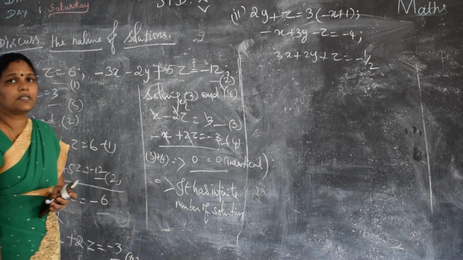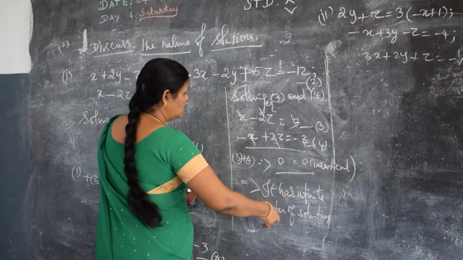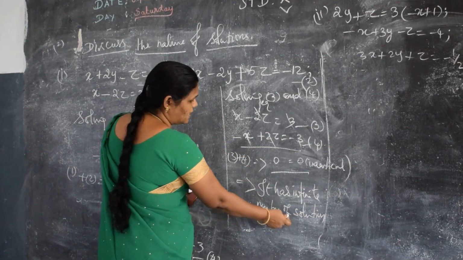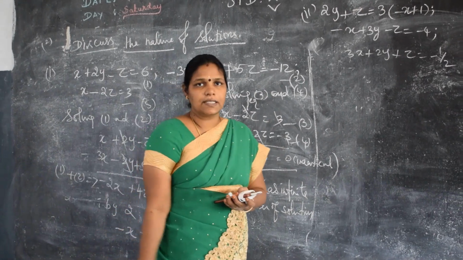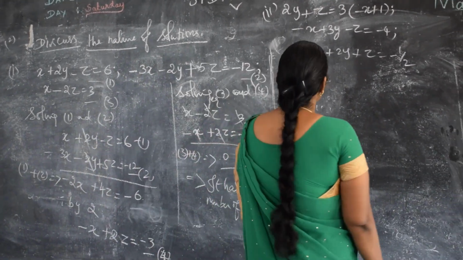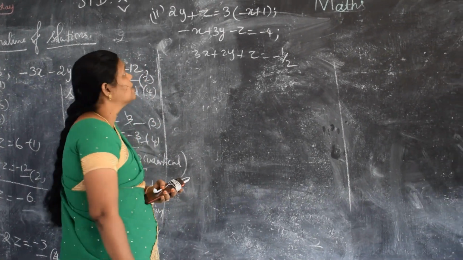In both sides I am getting 0, identical. So this system of equations has infinite number of solutions. Let me go to the second problem. In this one, first I have to make the equations, isn't it?